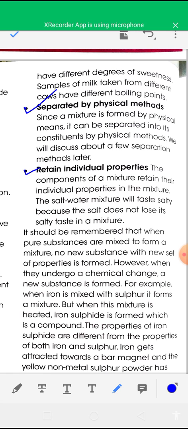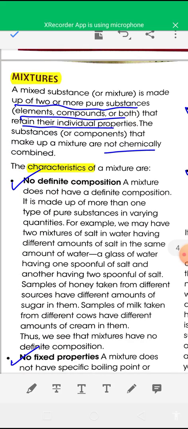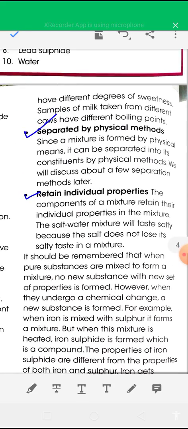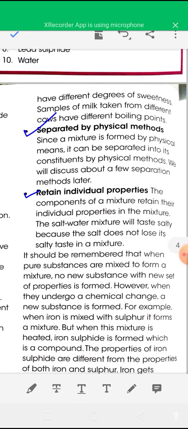Another characteristic of a mixture: the constituent components retain their individual properties or identities in the mixture. So these are the characteristics of a mixture. The first is no definite composition, the second is no fixed properties, the third is that it can be separated by physical methods, and the fourth is that components retain their individual properties.